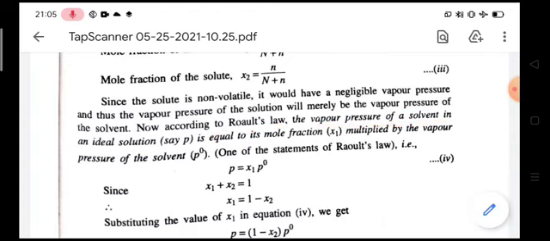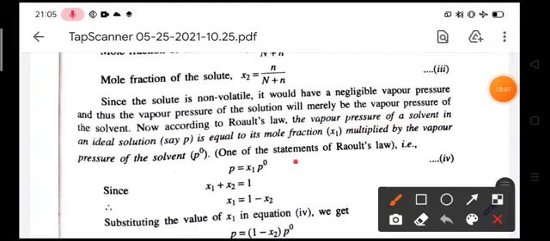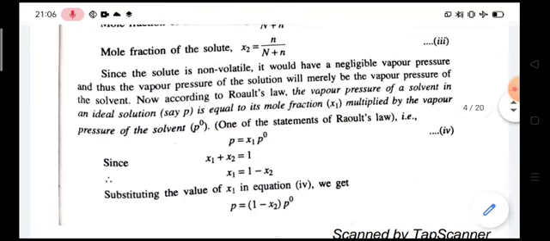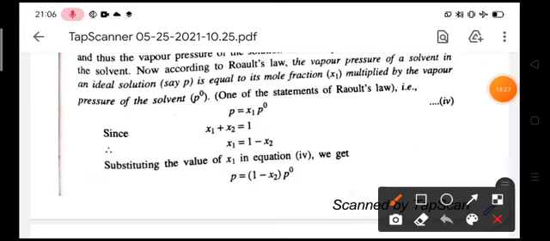It is mathematically written as P is equal to x1 into P naught, where P is the vapor pressure of the solution, x1 is the mole fraction of the solvent, and P naught is the vapor pressure of the pure solvent. Already we know that the sum of the mole fractions of the solvent and solute is always equal to unity. Therefore x1 is equal to 1 minus x2.